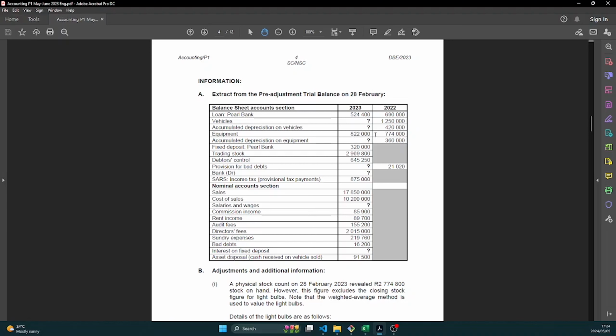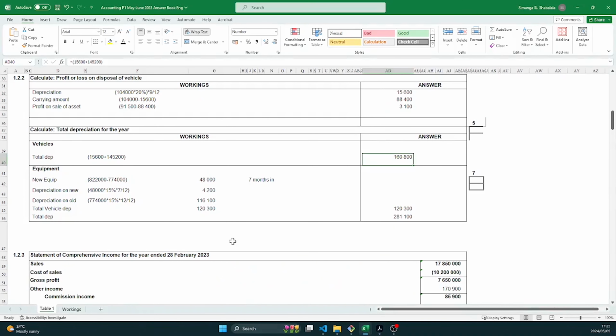So that increase is our new equipment, right? So let's see how much our new equipment is. 822 minus 774 means we bought equipment for 48,000, right? So that 48,000 we multiply by the rate and by the 7 months that we had the equipment. So that's 48,000 times 15% times 7 over 12.